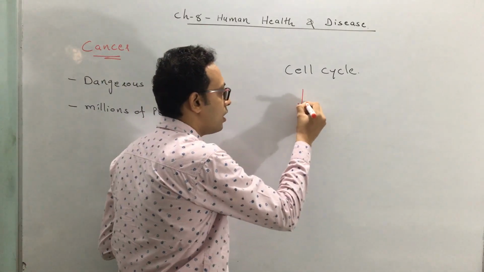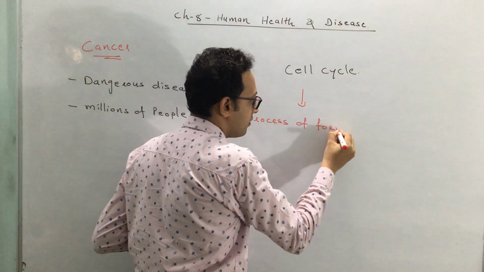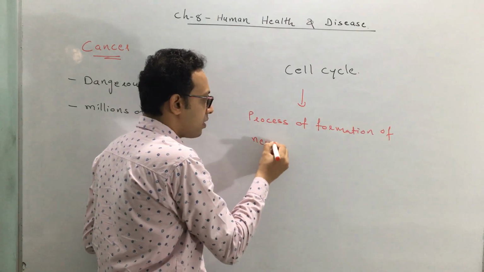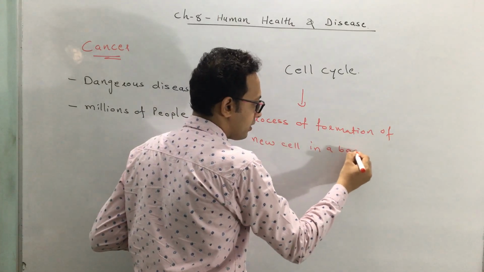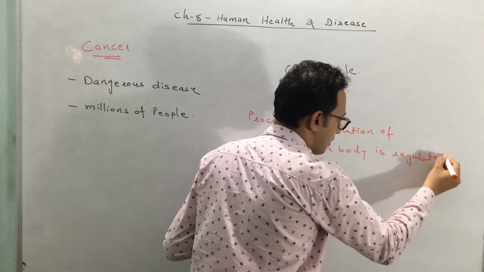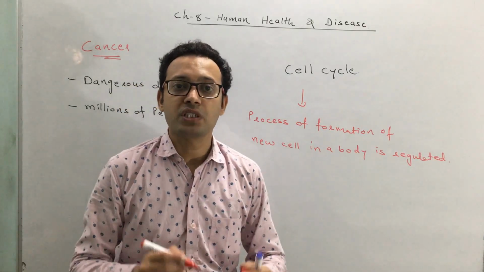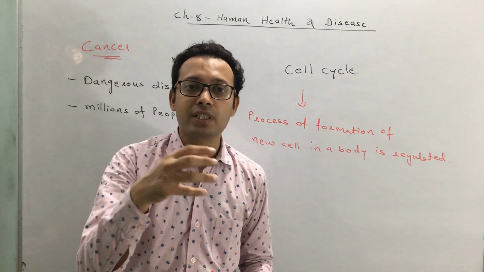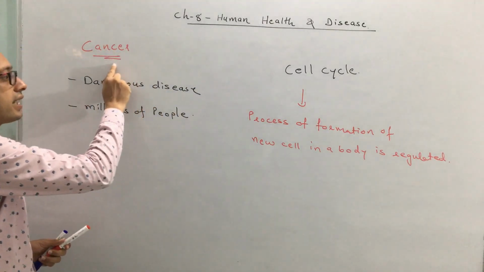But this process of formation of new cells in our body is regulated. Means the process of cell division occurs in a controlled manner. But when a body loses control over this process, then a person may suffer from cancer.